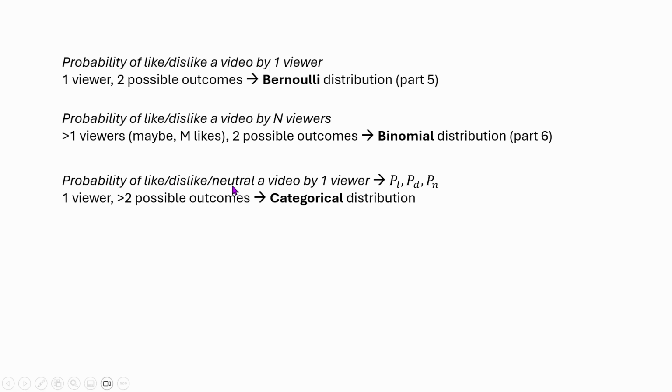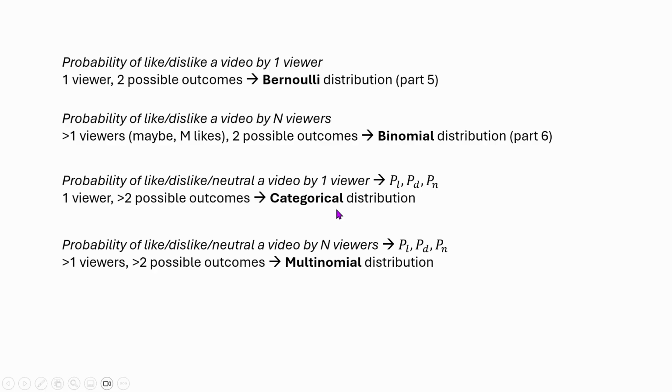Now, why is this so different? Because when you have only two possible outcomes, like or dislike, you can say that the probability of liking the video is P and the probability of disliking it is 1 minus P. But when you have more than two possible outcomes, for example, here you have three, you have to use three parameters: PL, the probability of liking the video, PD, the probability of disliking, and PN, the probability of the viewer being neutral. That means he is not liking or disliking the video. Understand that if there were 10 possible outcomes, then there would be 10 parameters, 10 probability values. This is called the categorical distribution when we only have one viewer, or basically one event.